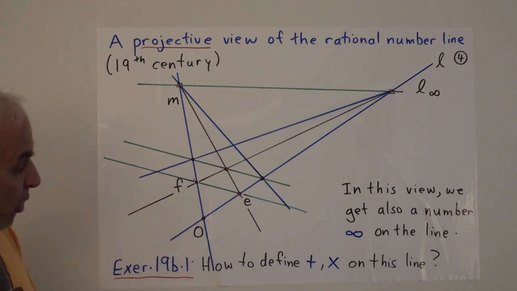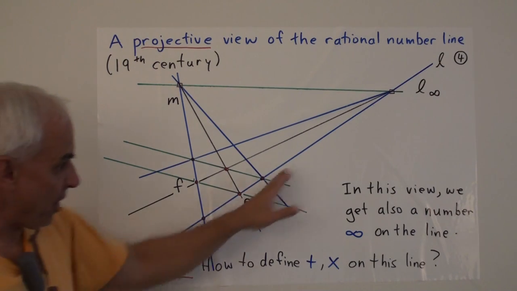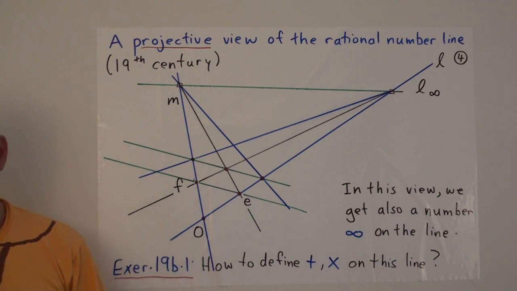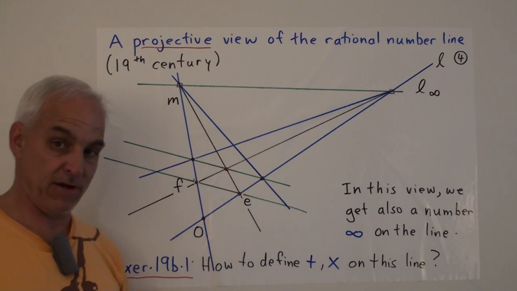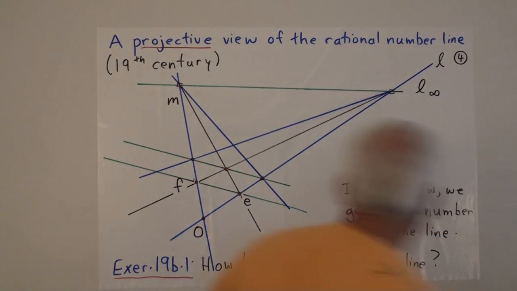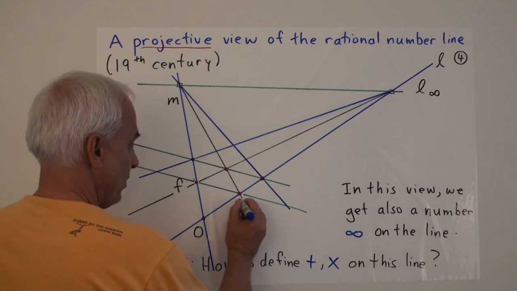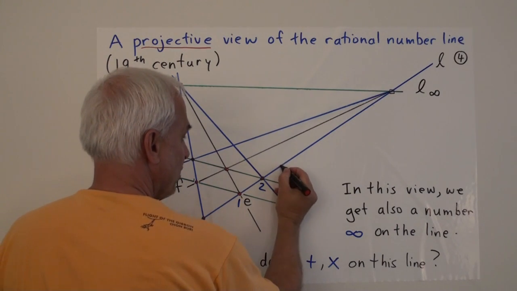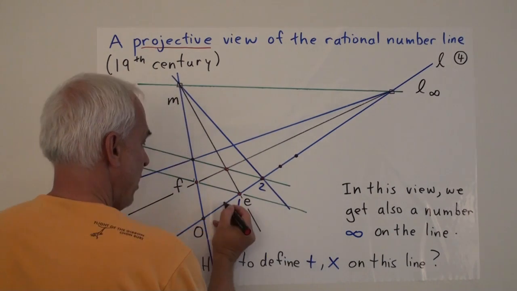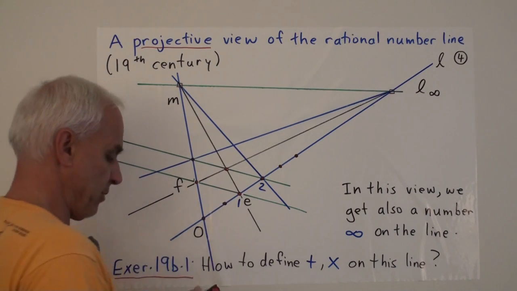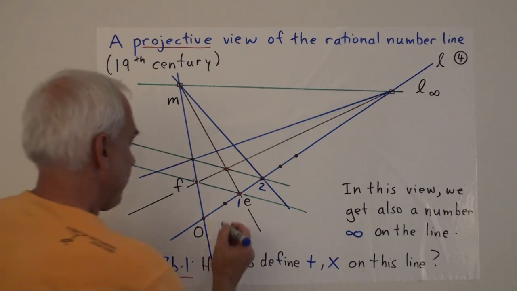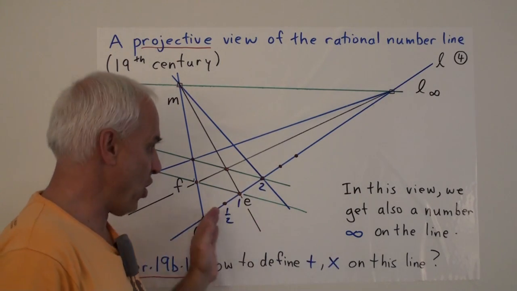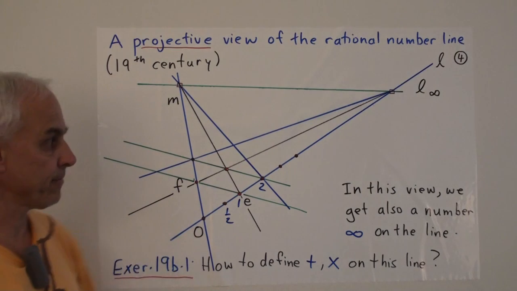And we could continue this way, and in that case the points that we would be getting on our original line here representing our rational number line would no longer appear quite so evenly spaced as they did in the previous example. Okay, so this might be 1, that's 0, that's 1, that's 2. Then 3 would be a little bit closer here, and 4 would be closer still, and a half would be somewhere here, I suppose. And so there would be some kind of perspective view of the number line.